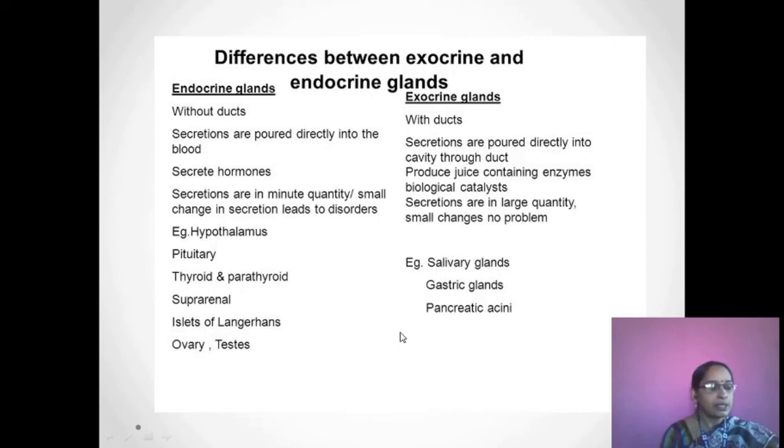And we have to remember that hormones are the chemical regulators or chemical messengers of the body.